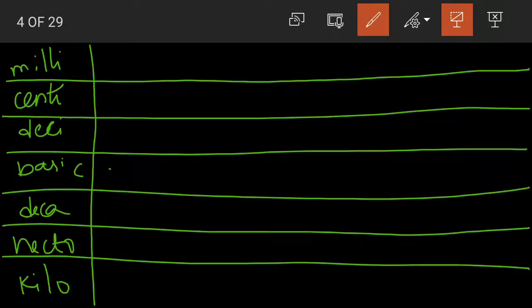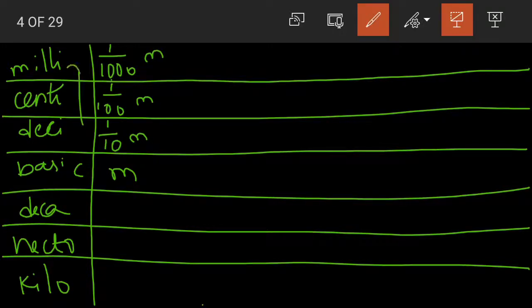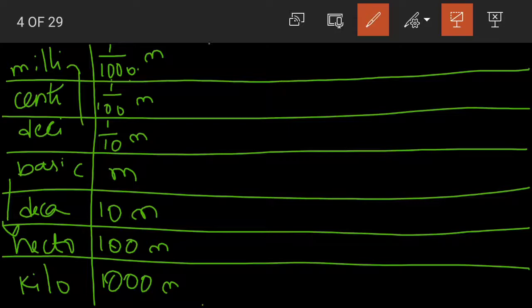First the basic is meter. Deci would be 1 by 10 of a meter. Then for centi, 1 by 100 of a meter. For milli it would be 1 by 1000 of a meter. As we move away from the basic unit, the number of zeros increases. Now it's the reverse for the units of measurement above the basic. 1 deca will be equal to 10 meters, then hecto is equal to 100 meters, 1 kilometer is equal to 1000 meters. The pattern is the same.